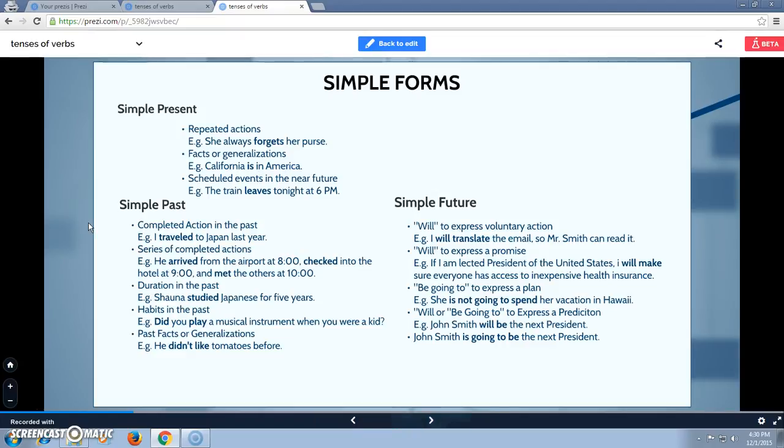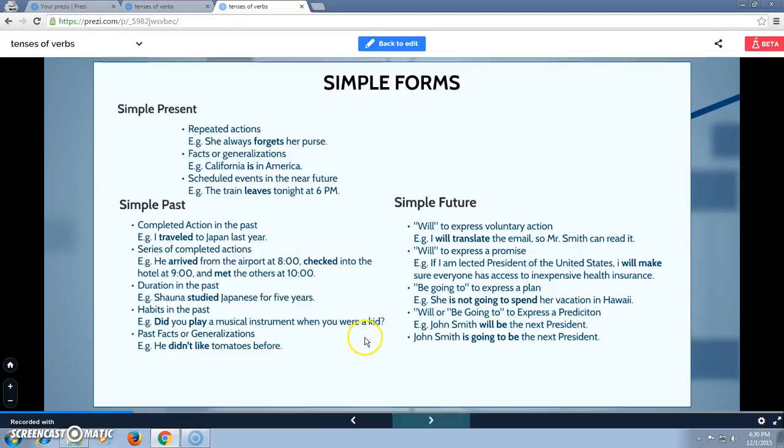So next, we're going to discuss simple past. Simple past is used for completed actions in the past, a series of completed actions, duration in the past, habits in the past, and past facts or generalizations. Example: I traveled to Japan last year. He arrived from the airport at 8 o'clock, checked into the hotel at 9 o'clock, and met the others at 10 o'clock. He didn't like tomatoes before. And last, did you play a musical instrument when you were a kid?